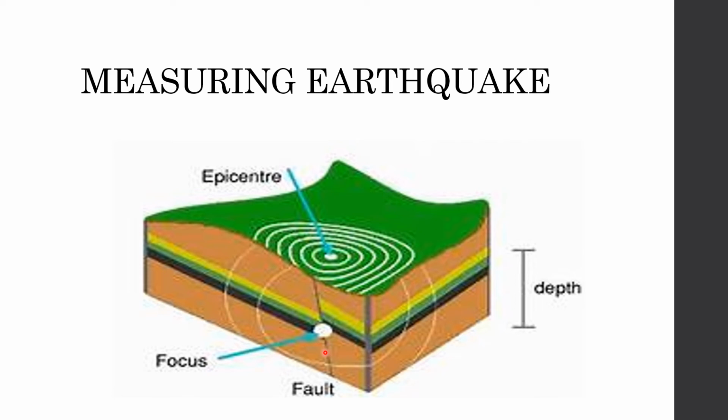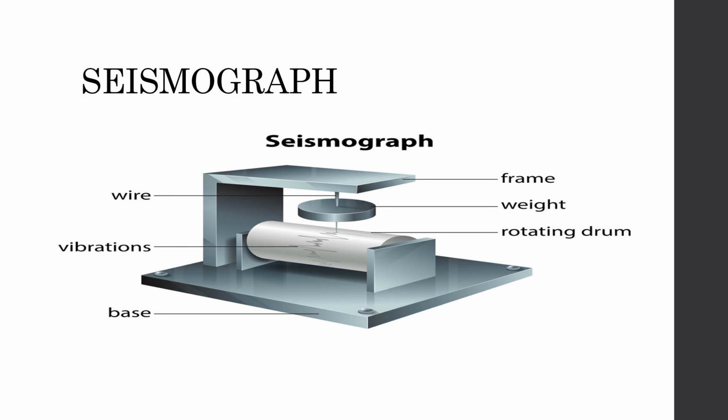The point below the Earth's surface where the vibration of an earthquake began, we call the seismic focus. And the point on the Earth's surface directly above the focus is called the epicenter. Usually, the epicenter suffers the maximum destruction. A seismograph is an instrument that is used for recording and measuring the vibration of an earthquake.